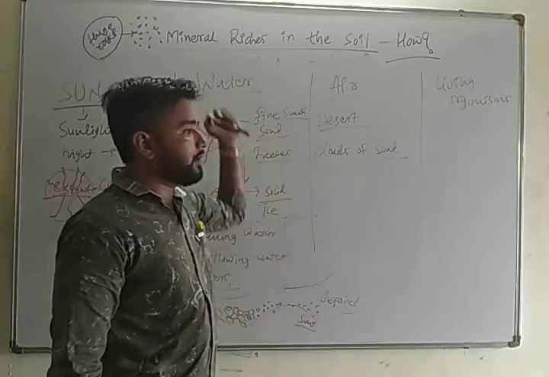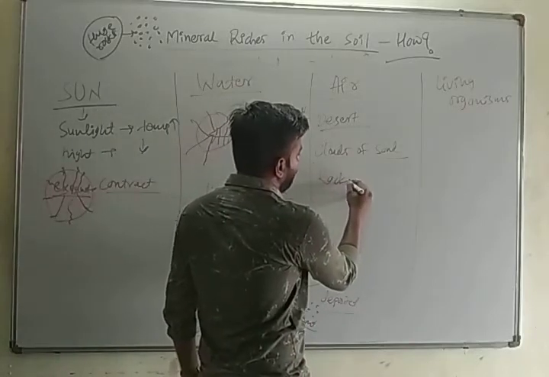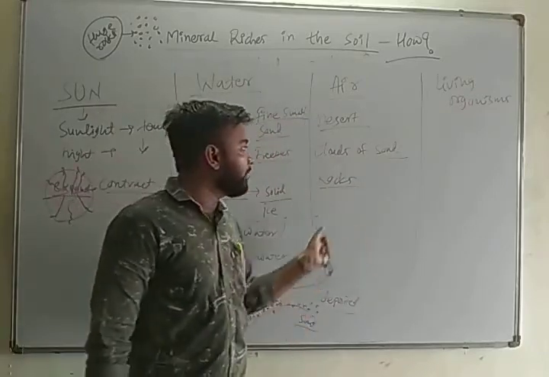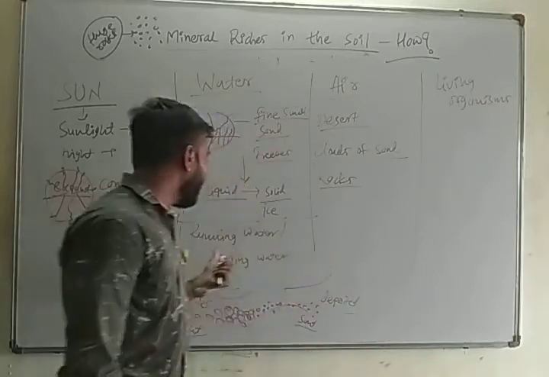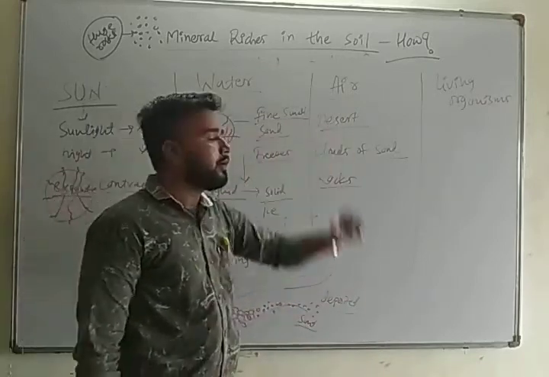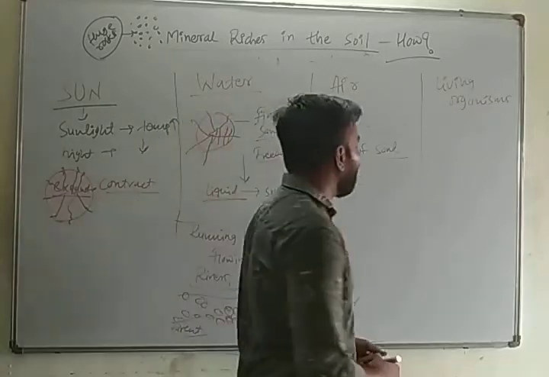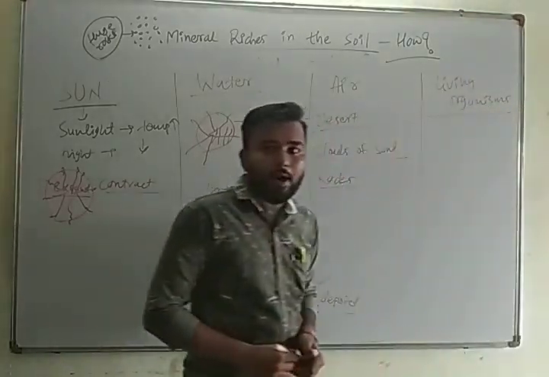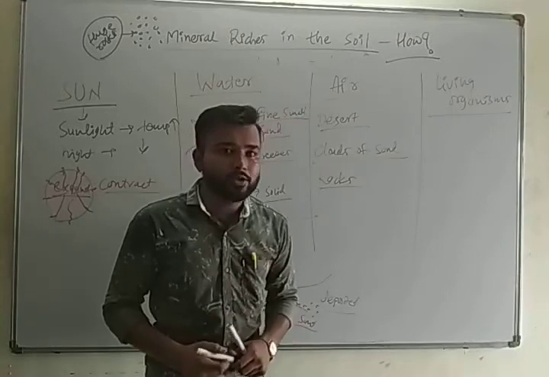So during this movement, some kinds of rocks also get transferred from one place to another, and during this transfer they also collide with each other. So like water, air also plays an important role in soil production. Now the last one is living organisms. How can a living organism act in the production of soil?